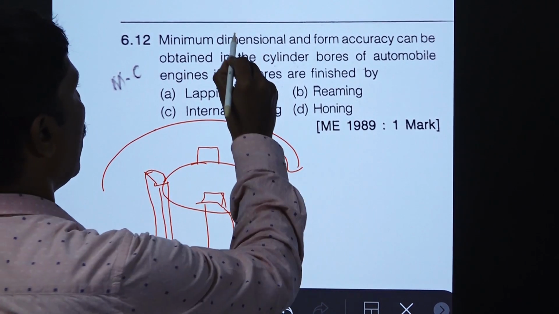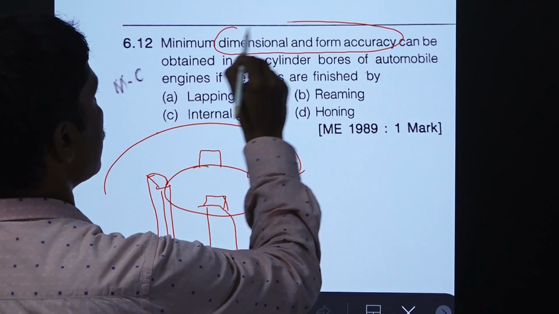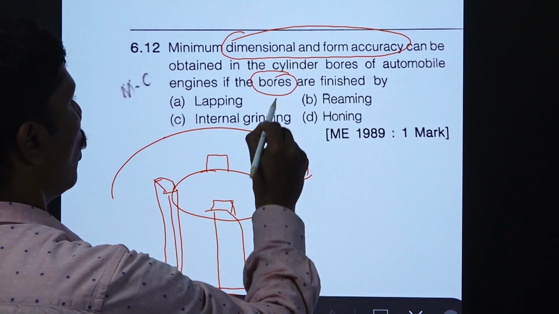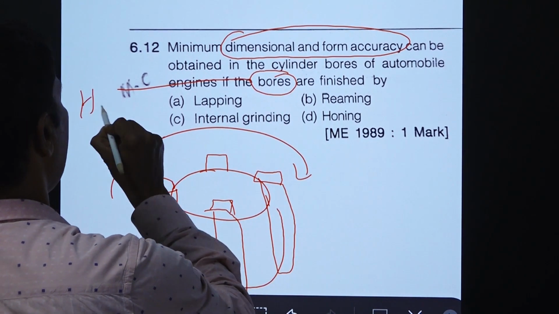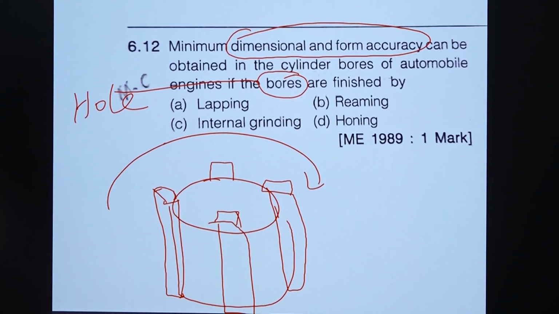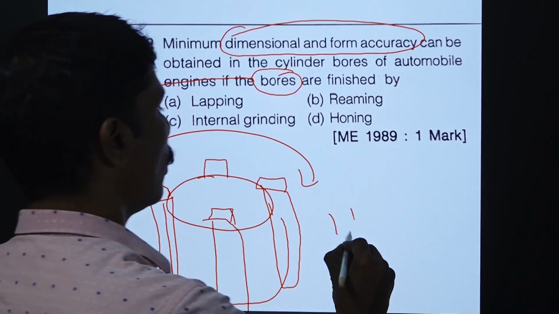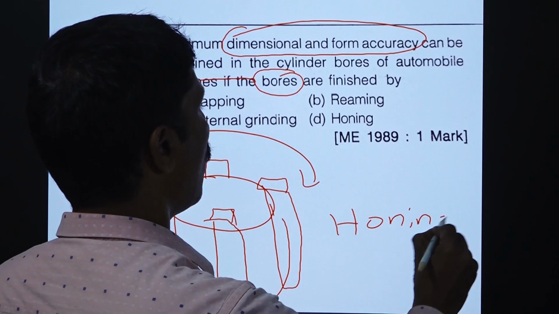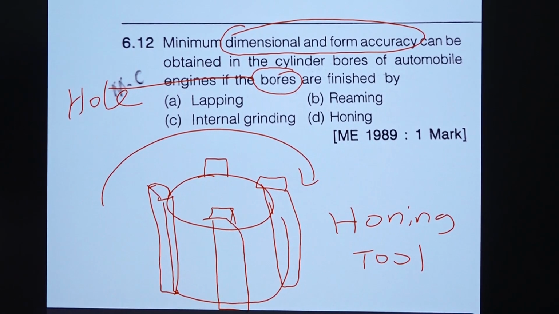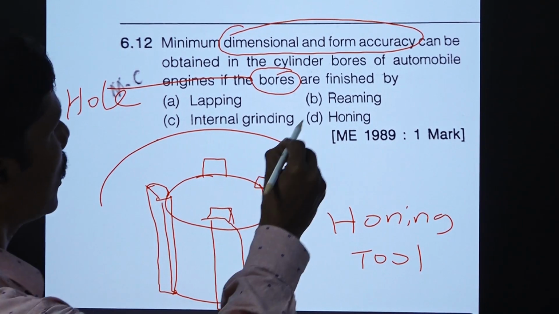The dimensional and form accuracy of a hole, a bore, can be maintained by the honing tool. So, the option is option D.